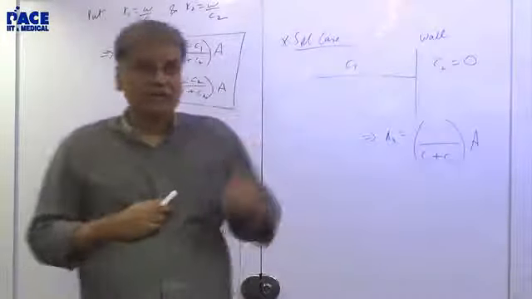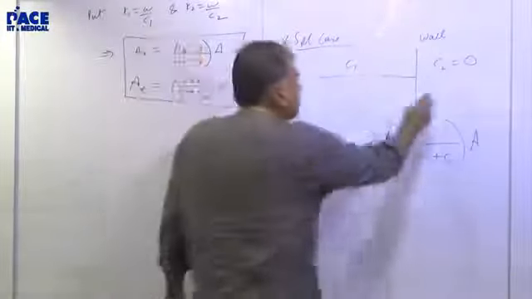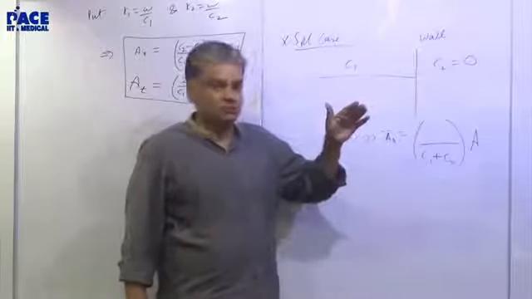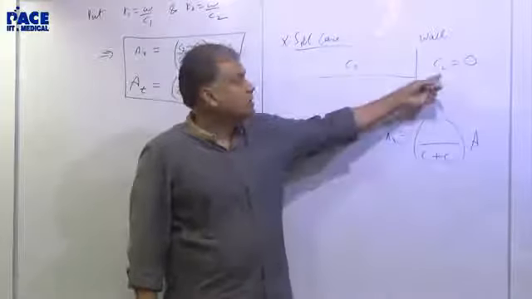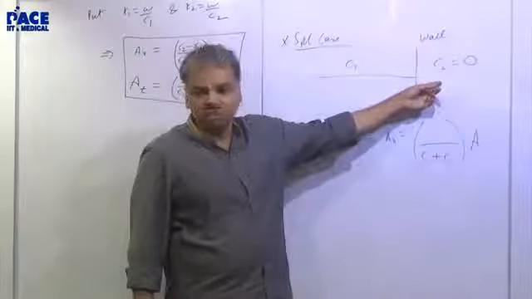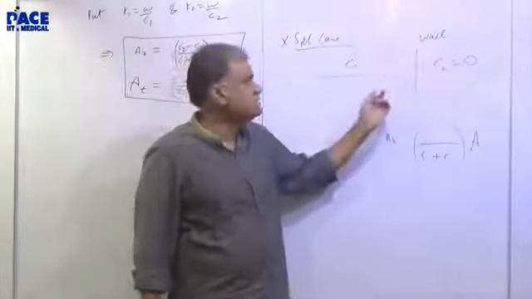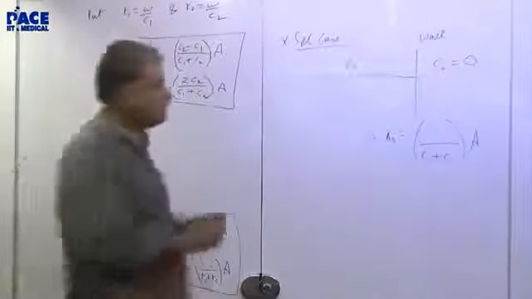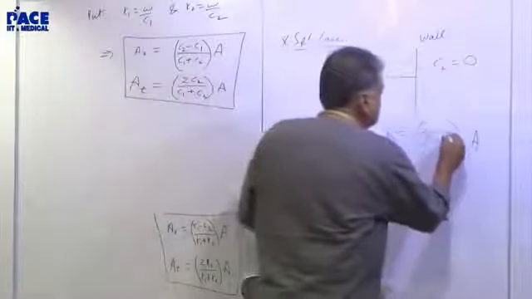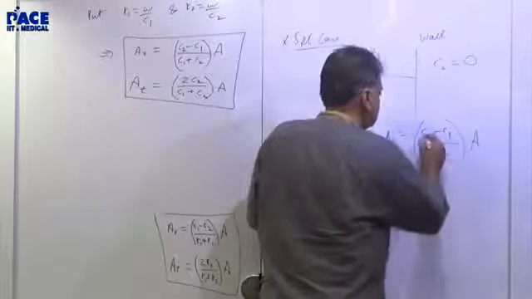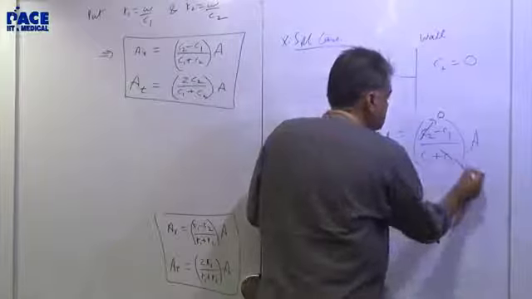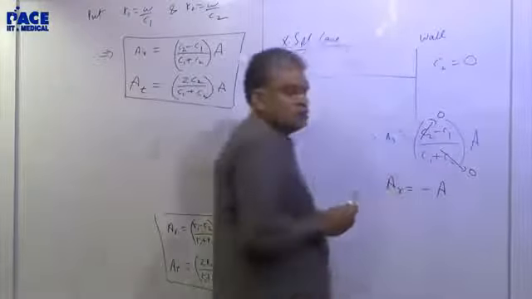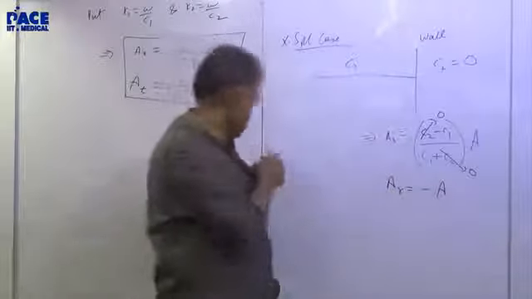When a wave goes and hits a wall, by wall we mean that it doesn't shake at all. It's unshakable. So the speed of the wave in the wall is 0. So the medium in front is C1, and this is 0. If you put this value here, what will you get? C2 minus C1, so you put C2 as 0. So what you get is minus A. This is what we are saying as phase change of pi.